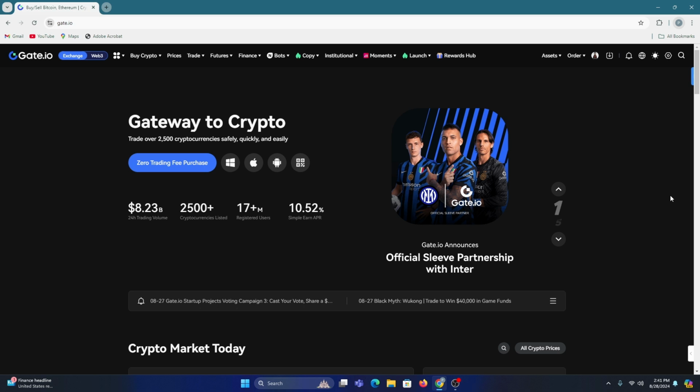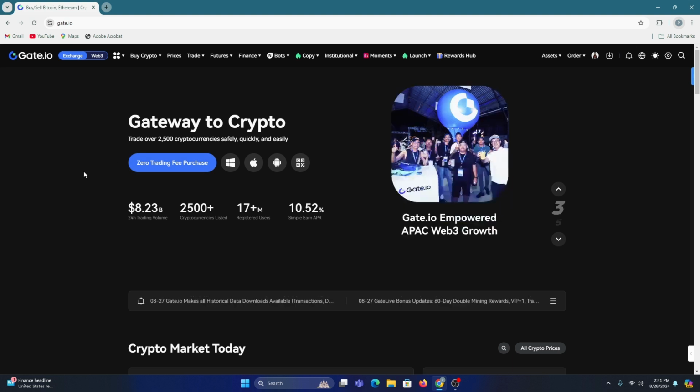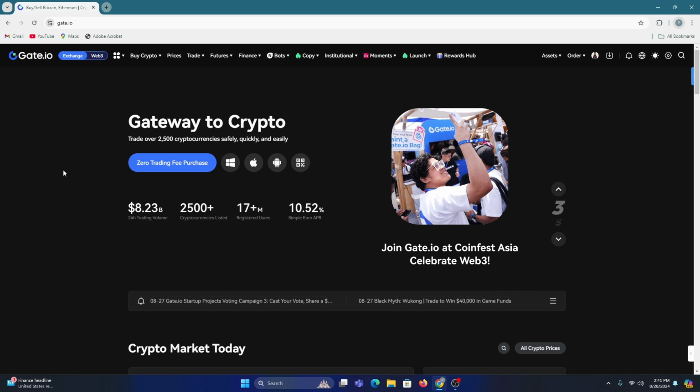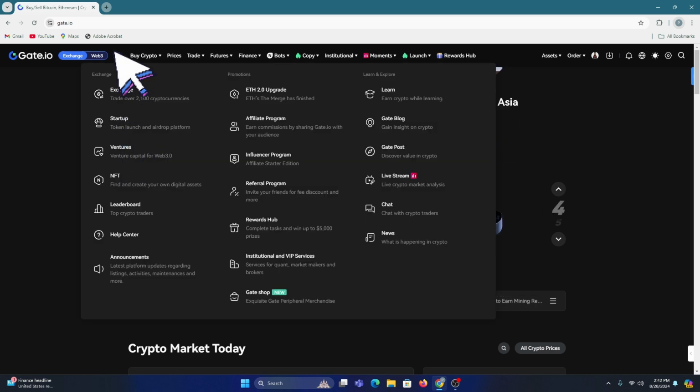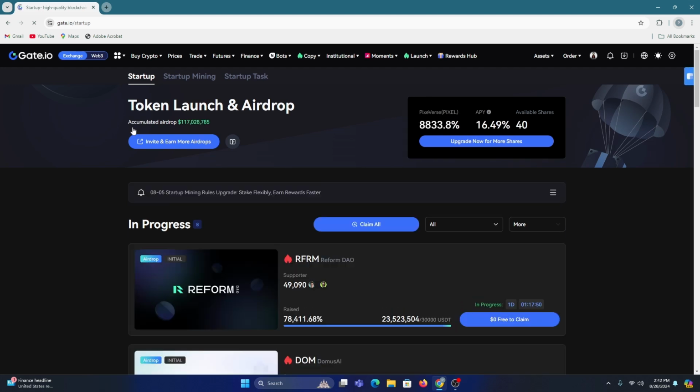So today I will share a startup event from Gate.io exchange. In ongoing time there are many startups, so you can join every startup. For joining a startup, simply click on this button. After clicking on this button, simply see the second option, its name is Startup. Simply click on it. After clicking on it, you will come to this page.